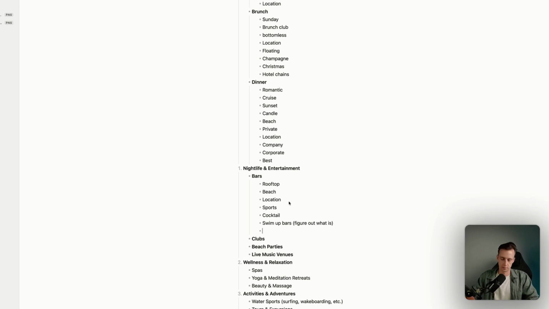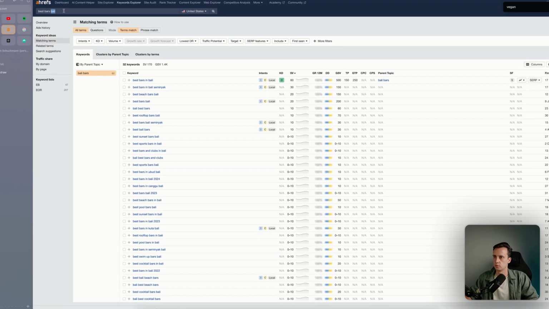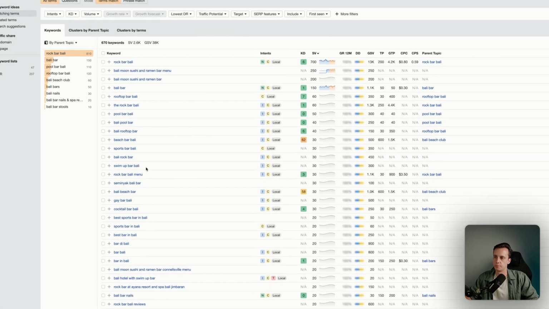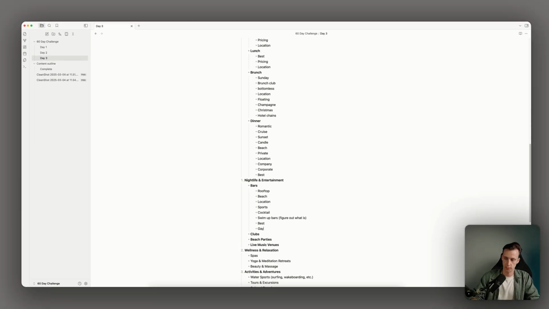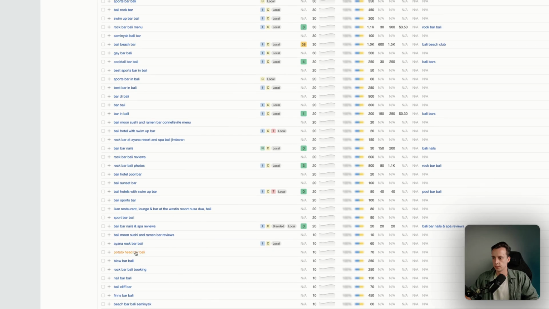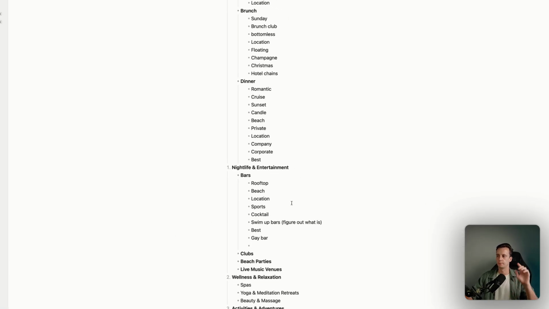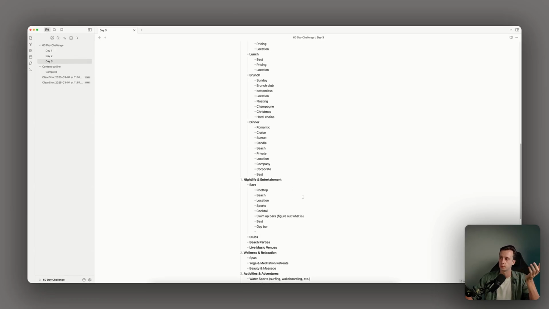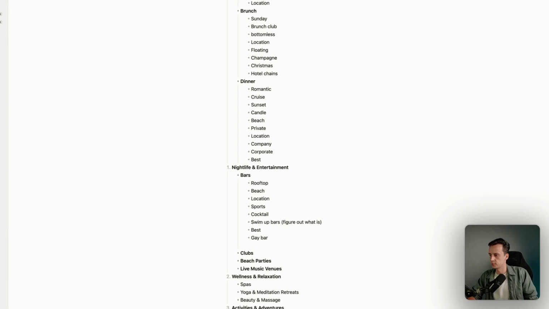And then best, of course. And then also, let's say bar, Bali. Pool bar, Bali pool bar. So we can make a page, best Bali pool bar. Gay bar. Restaurant, Bali bar, Nielsen, potato head. Yeah, so basically every bar or nightlife, we will put it under this category. So we would also rank for keywords such as potato head, which is a beach club. Yeah, let's just keep it like this.